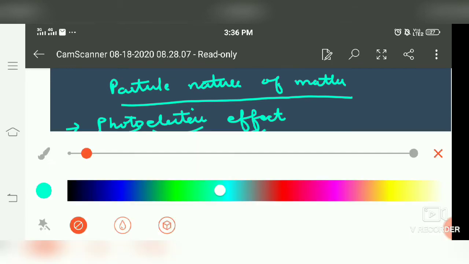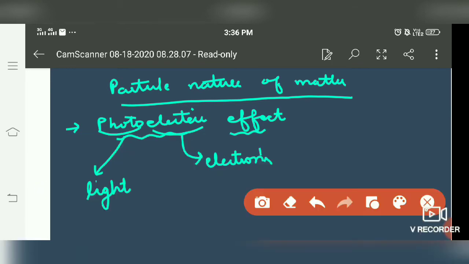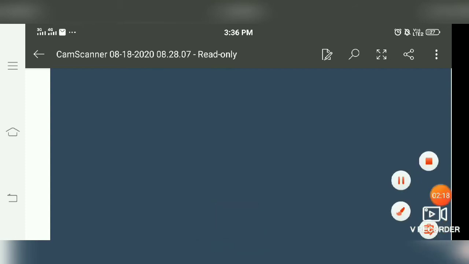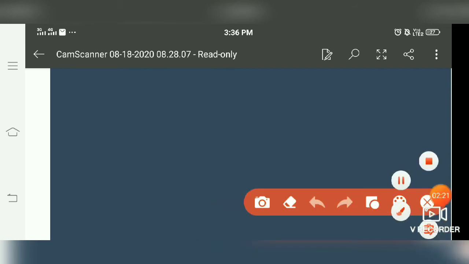It means when light of suitable frequency strikes the metal surface, then electrons get emitted from the surface of the metal.